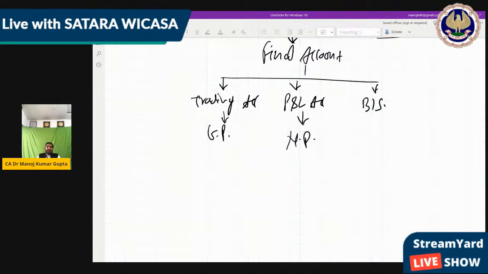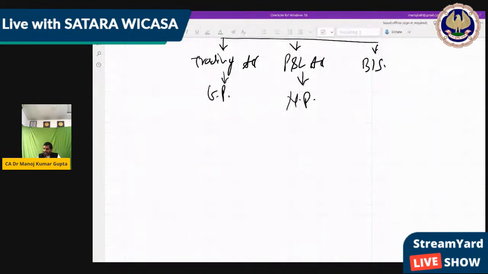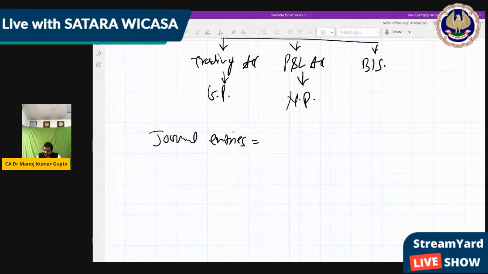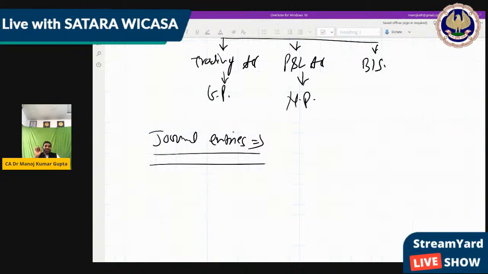Now we start with the first part, that is journal entry. So make the heading: journal entries. Friends, this is the first accounting part, which is very easy, but is used in the entire life of a CA.